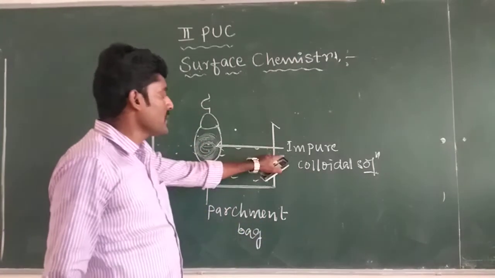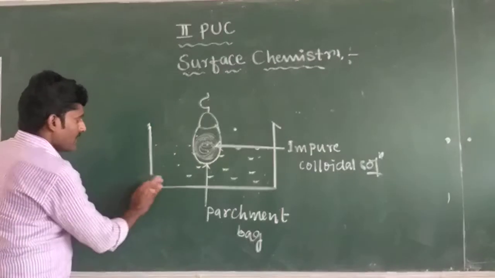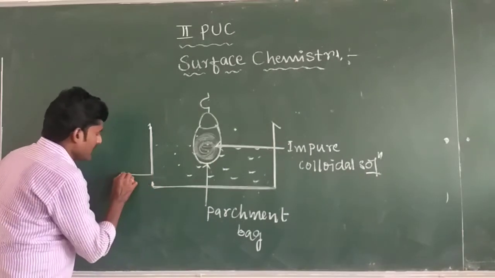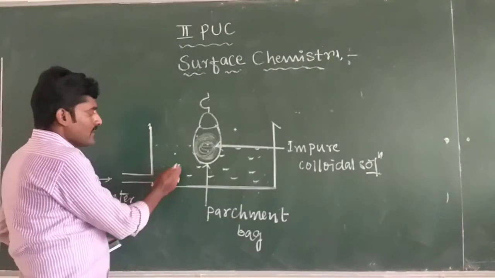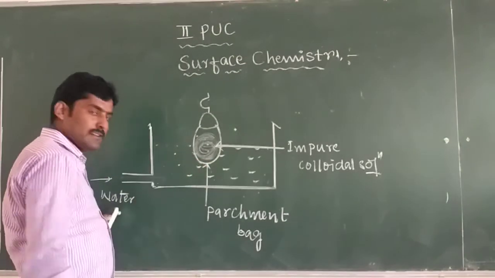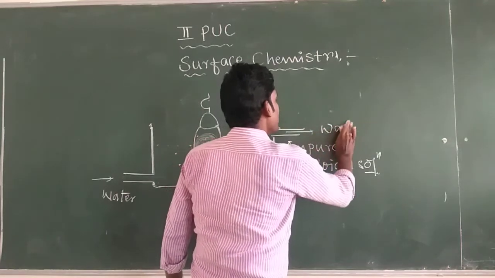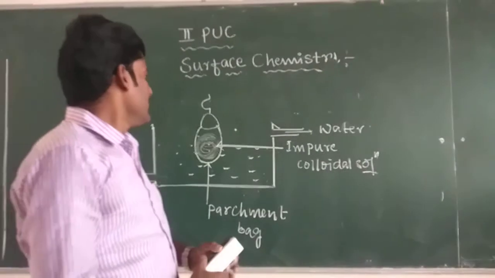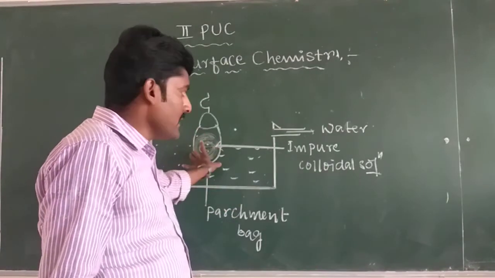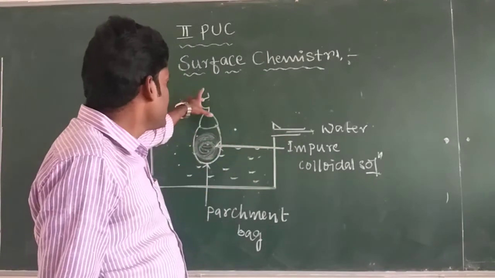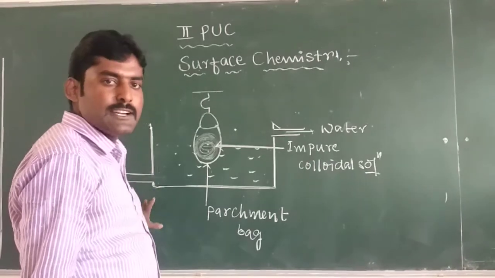In the parchment bag, impure colloidal solution is taken and the bag is suspended into the water, and the water in the vessel is kept changing continuously by passing pure water, with waste water removed.